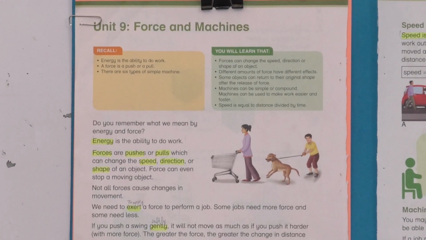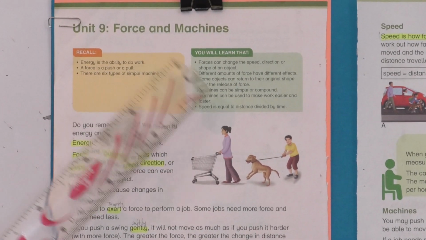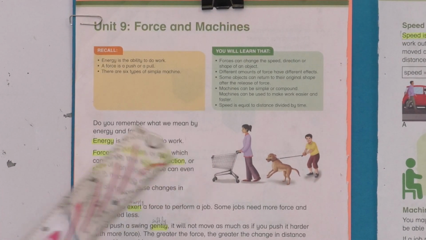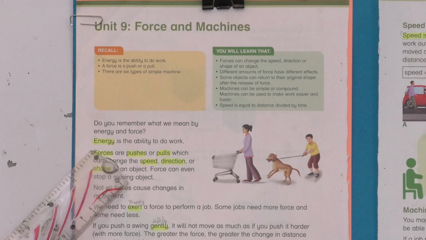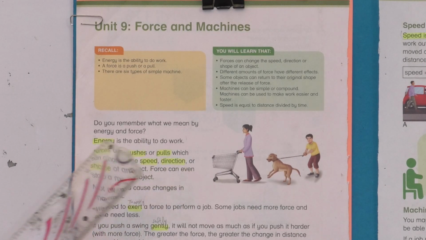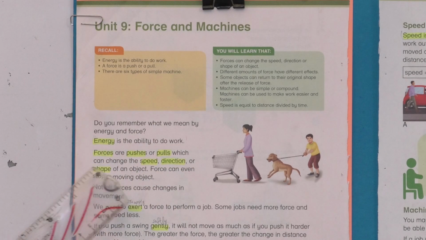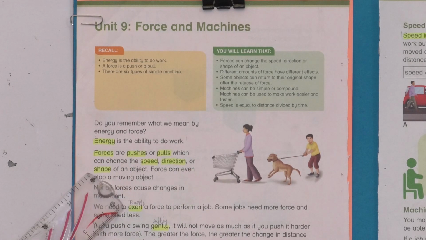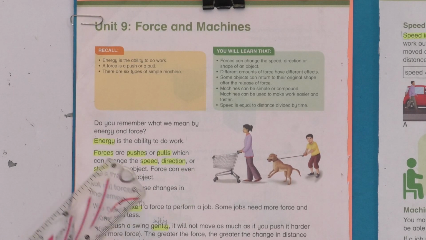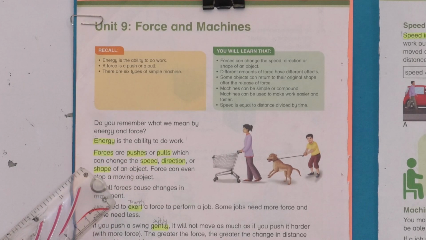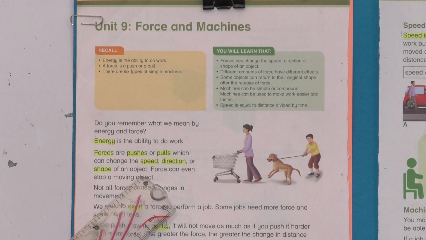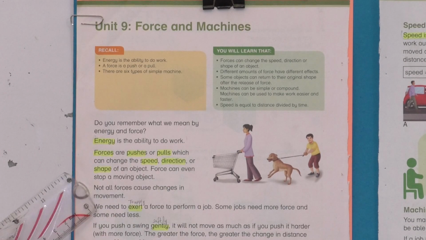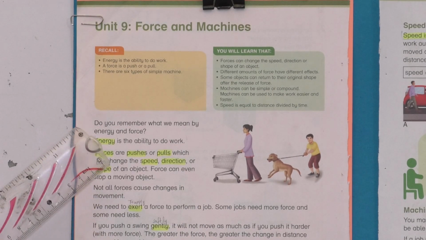Okay, students, this is our page number 84 of reading book, unit number 9, Force and Machines. Let's start with force and energy. Do you remember what we mean by energy and force? Yes, energy is the ability to do work and forces are pushes or pulls which can change the speed, direction or shape of an object. Here we have read that there are 3 things which can be changed by force: we can change the speed, the direction, and also the shape of an object by force.